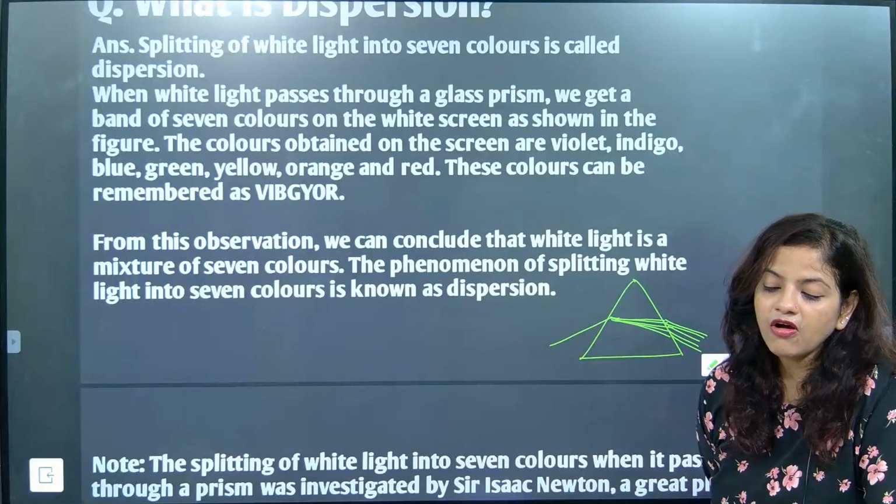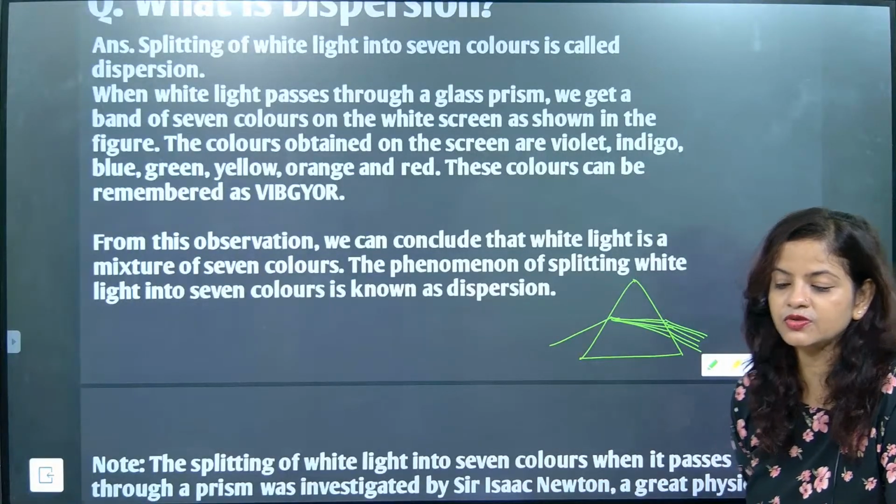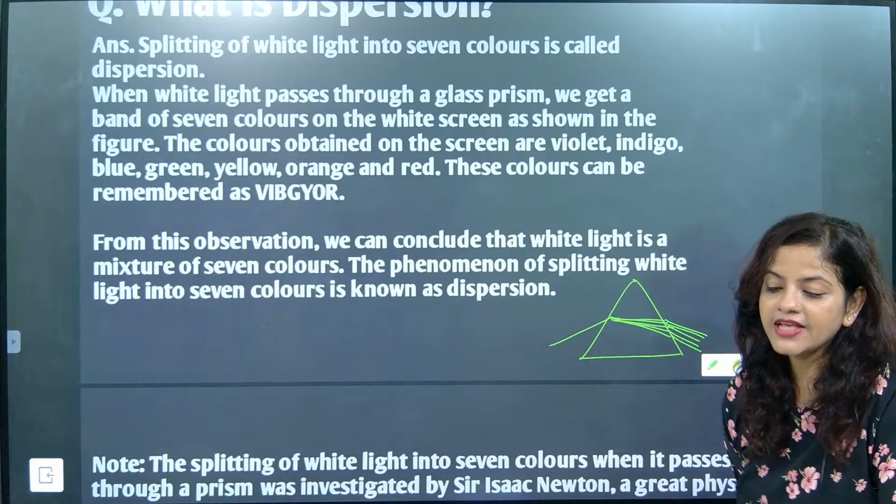Vishwa, say the answer, beta. The splitting of colors, yes. Jotam is giving the answer, yes. Jotam has given the answer. Ashwita has given the answer.